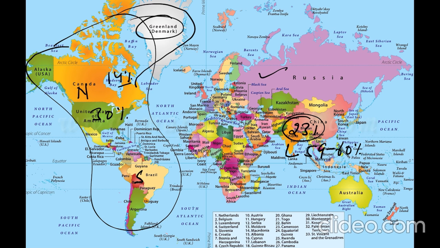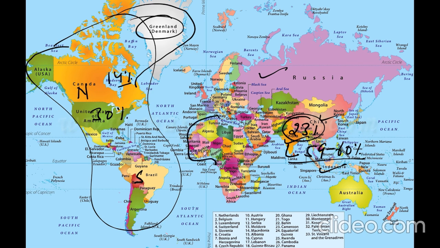This 23% area doesn't include Russia in it, and so we have 23% of the area as well as 60% of the population in Asia, because it includes the most populated countries, that is China, India as well as Indonesia in it. That's why it is the most densely populated area in the world.